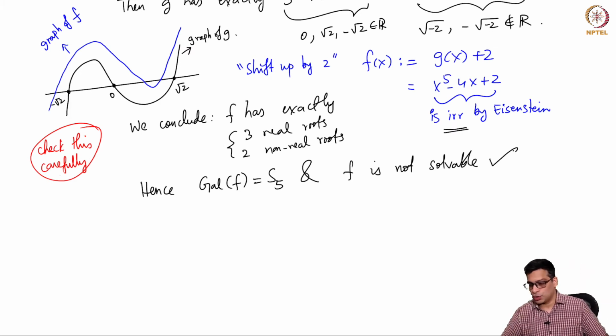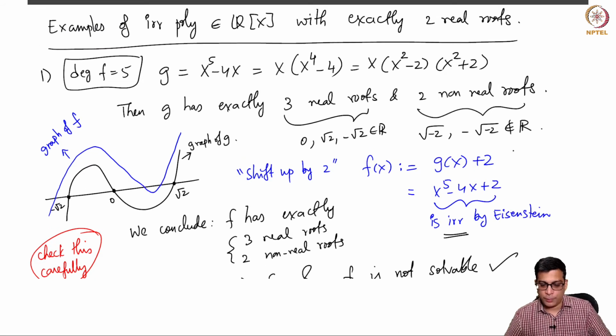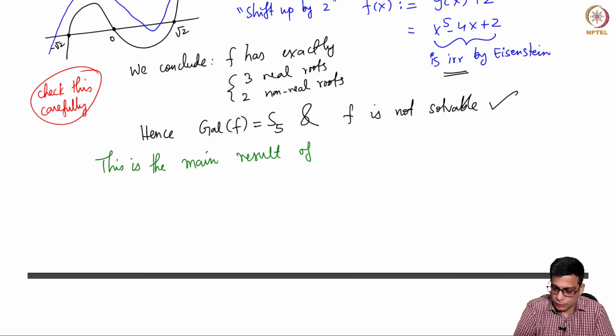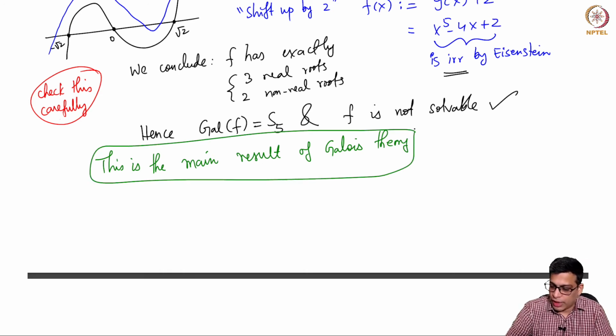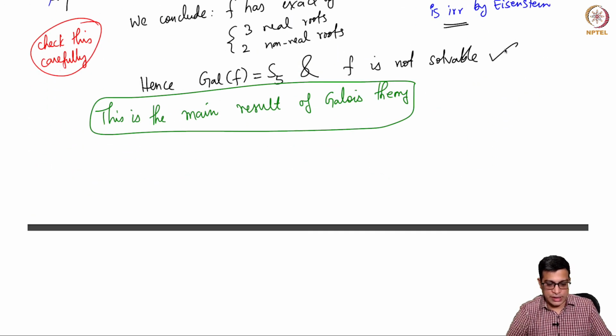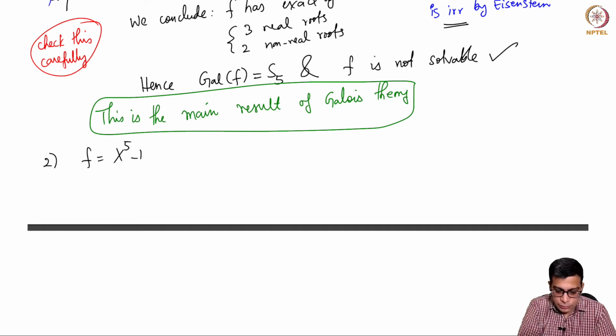So this is good. This means that you have a polynomial of degree 5 which cannot be solved by radicals. This is the main result of Galois theory in some sense. Galois gave an explicit construction of polynomials which cannot be solved by radicals. I'll give you one more example along the same lines, but I thought it would be good to have one more example. So this is irreducible by Eisenstein.